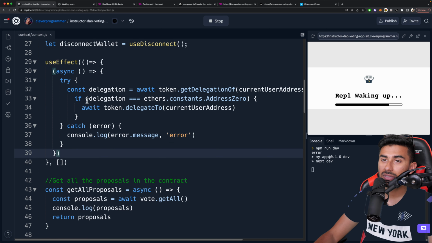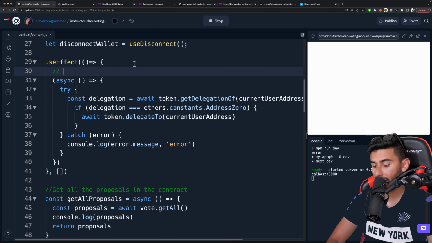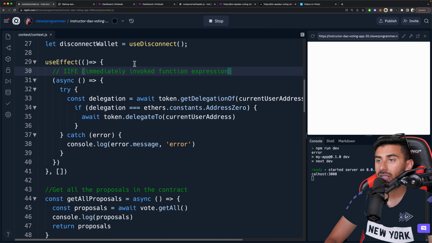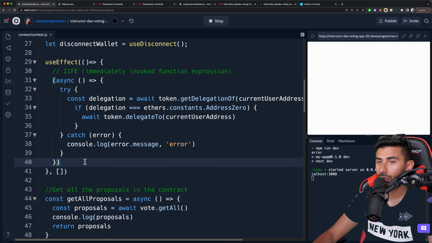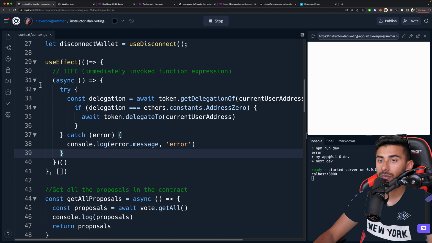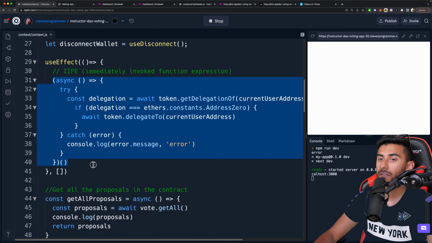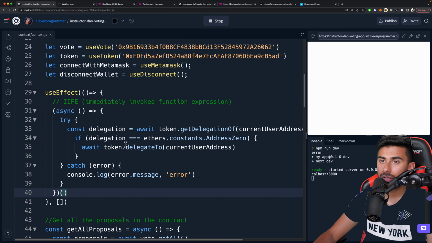And since this is an IIFE, an immediately invoked function expression, that just basically means that since this function doesn't have a name, you need to call it right away, because if you don't, then you won't ever be able to reference it by anything. So I'm just going to call it right away. This block of code will call itself whenever the app loads.